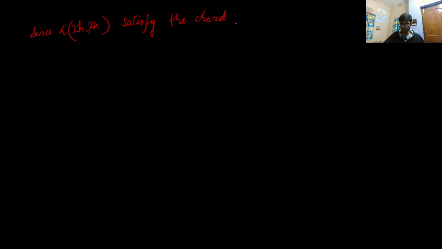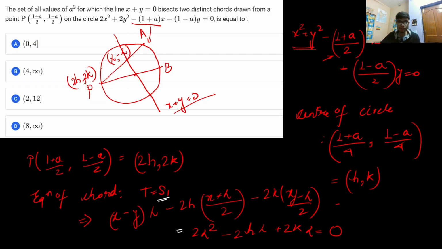The chord equation, I mean the AB chord, because we are putting for AB. So if this particular thing satisfies the chord equation, then this value will yield the equation that is 2h minus 2k multiplied with lambda, because this is the equation of the chord AB and this is the equation of AP.